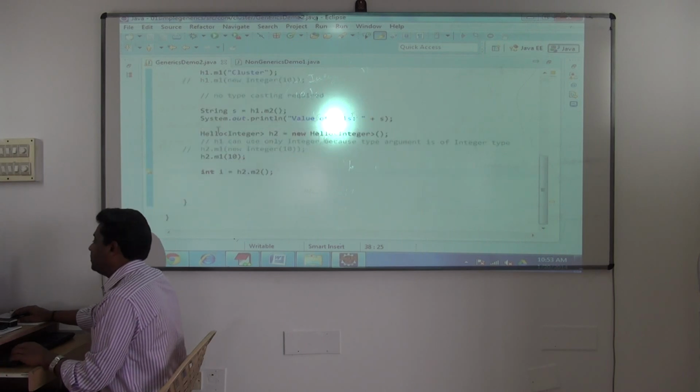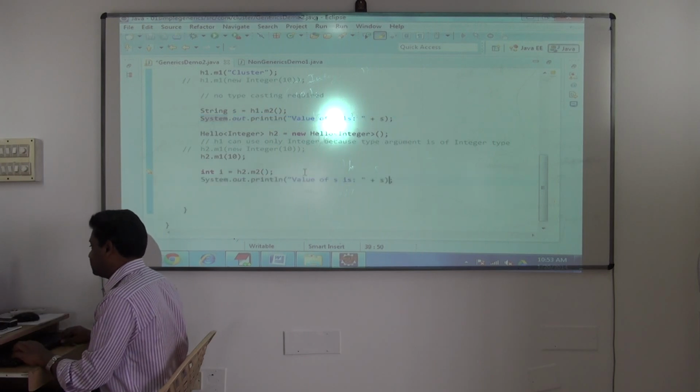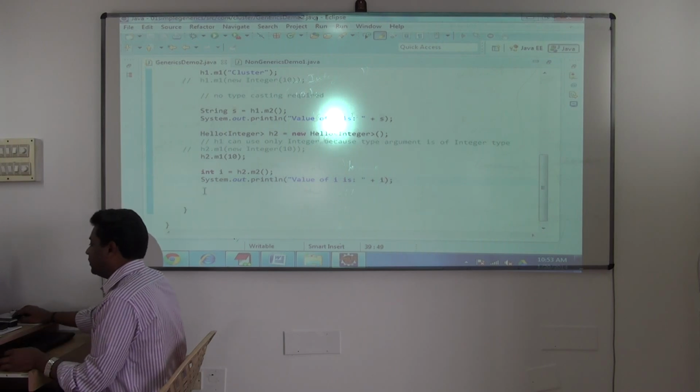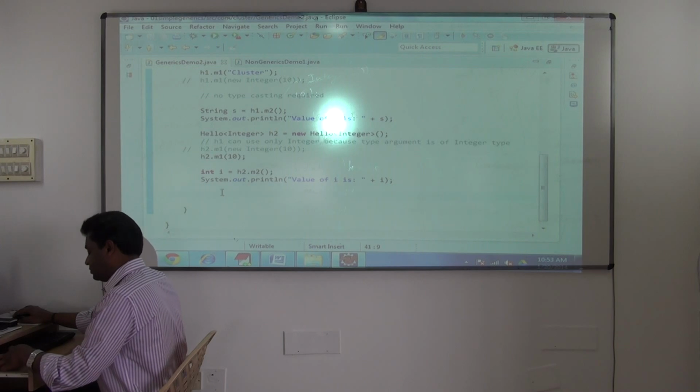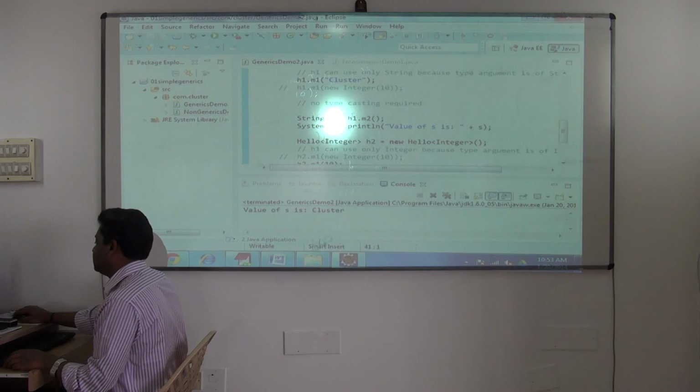Understood? So next I can print value of i is. Okay. So everything works. Here also it works.